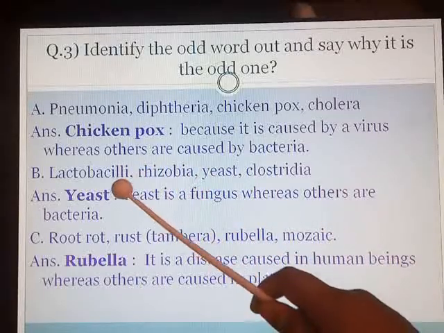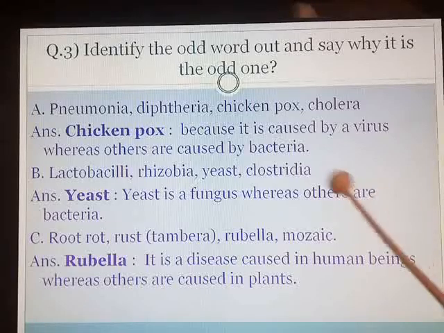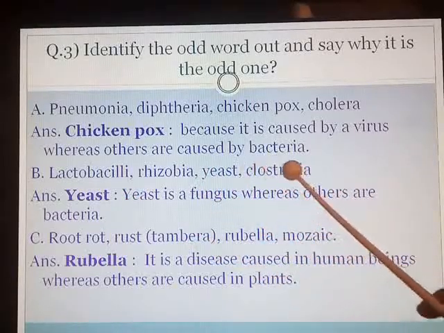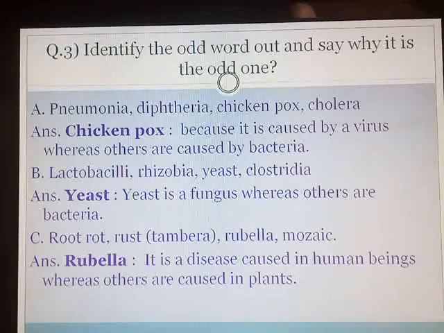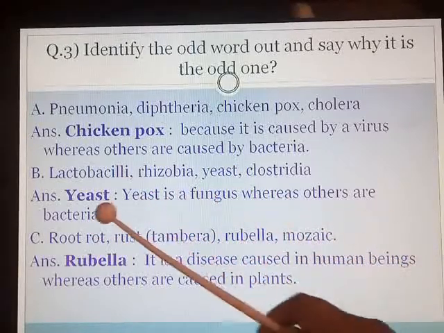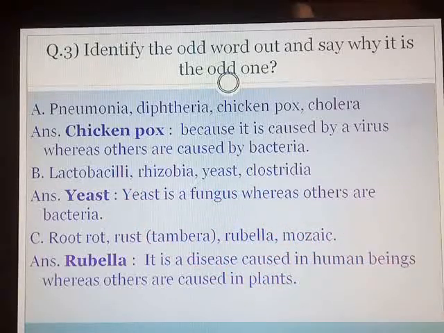Second one, lactobacilli, rhizobia, yeast, Clostridia. You know, yeast is a fungus, whereas others are either harmful or useful bacteria. So the answer is yeast. Yeast is a fungus, whereas others are bacteria.